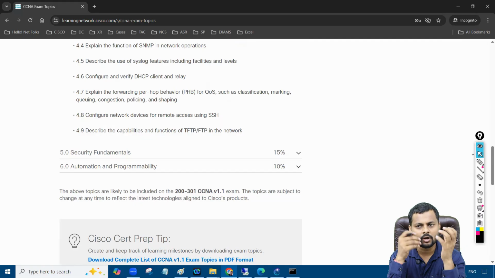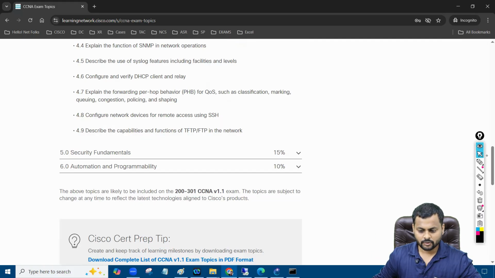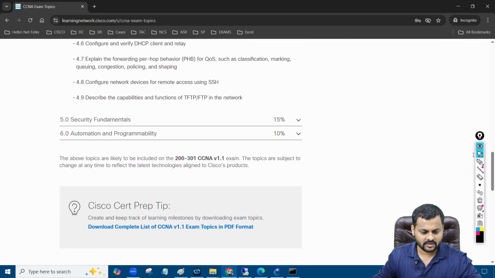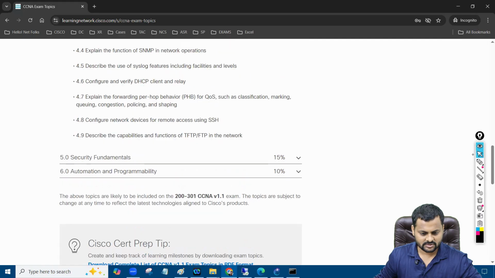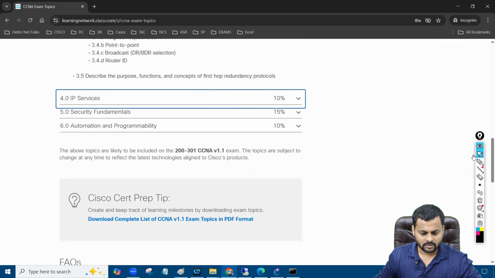QoS is all about bandwidth, packet loss, latency, jitter, right? If you're managing these things, that's called QoS. You can do QoS on layer 2 and layer 3 as well, right? Then we have FTP and TFTP, right? This concept comes into the picture whenever you are transferring a file and downloading a file. This is again part of the 10% we have, right?